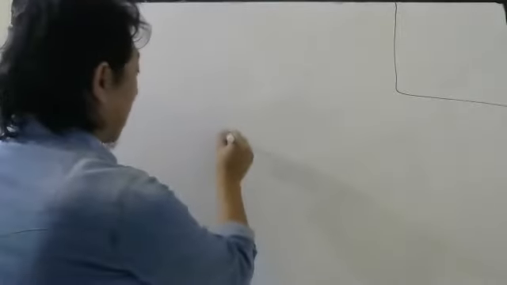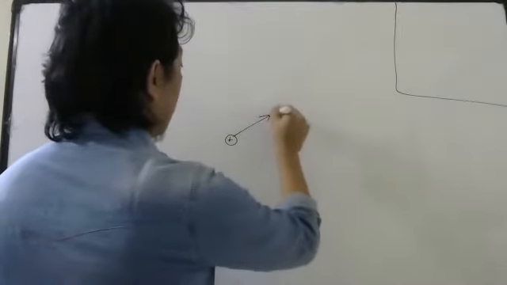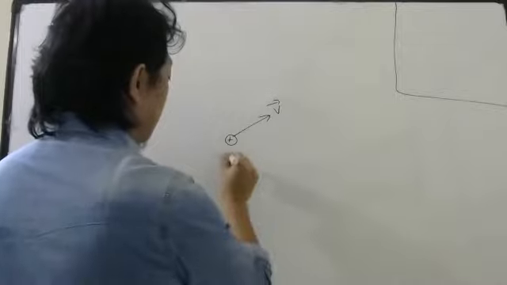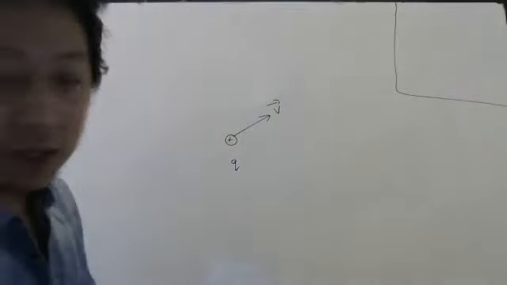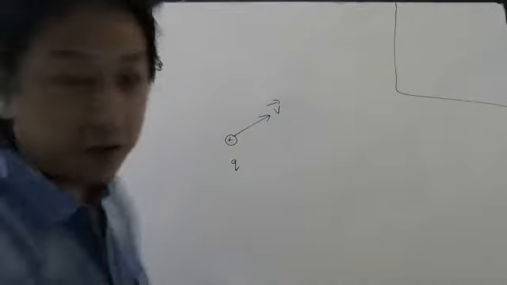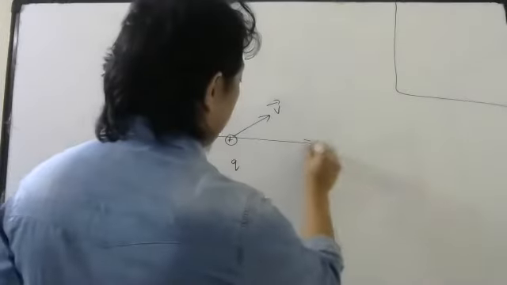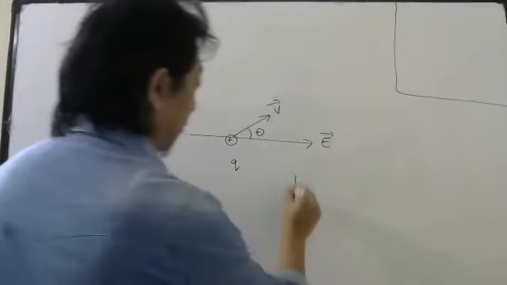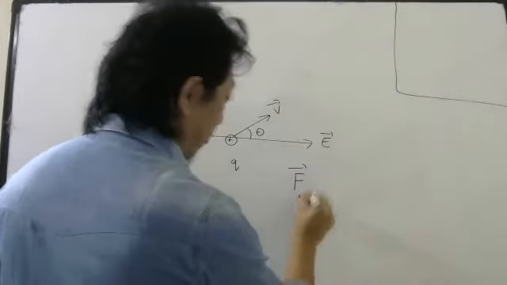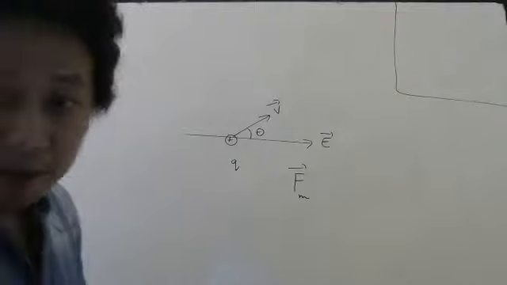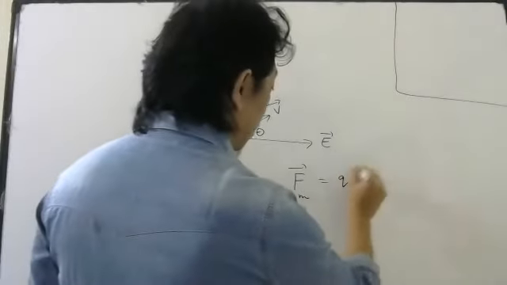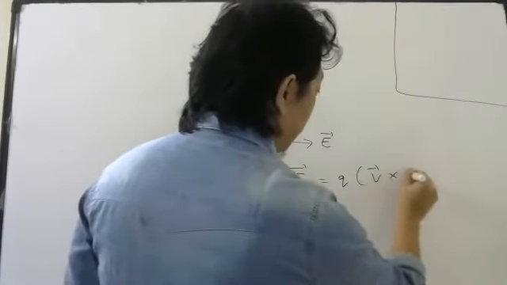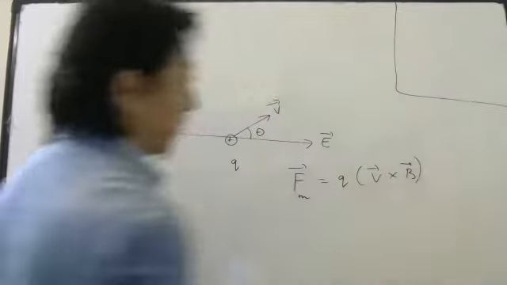So if some charge is moving with velocity v bar, it is a vector quantity, so you have to mention the direction also, in a magnetic field B bar with angle theta, then the magnetic force is given by F_M equals Q times the cross product of velocity and magnetic field.